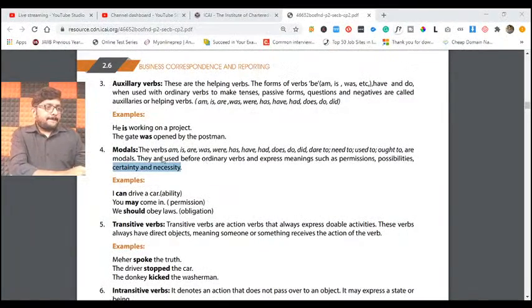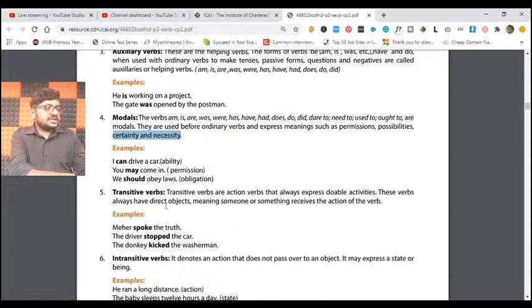Auxiliary verbs, if the use is intended to take permissions, or the use of auxiliary verbs is intended to discuss possibilities, then such auxiliary verbs become our modals as well. Understanding? Modals as well. Okay. Next we have what, my dear friends?